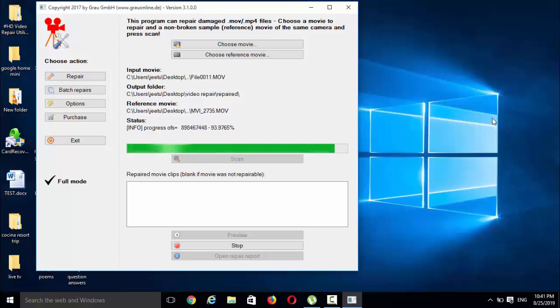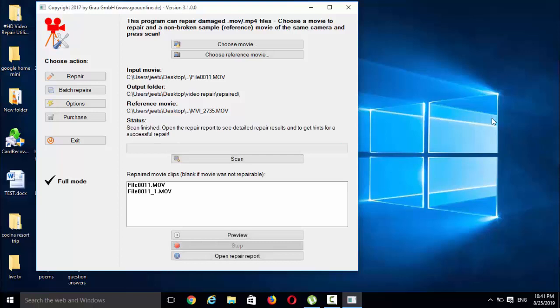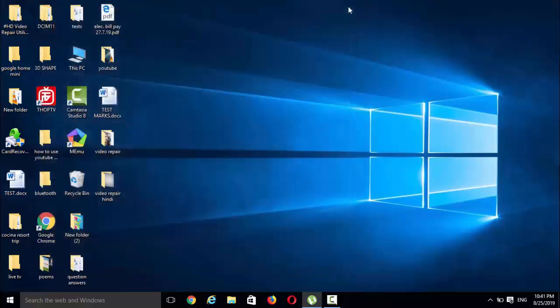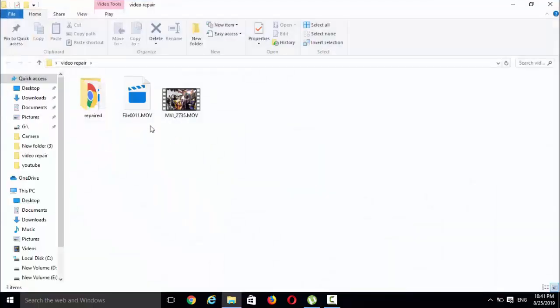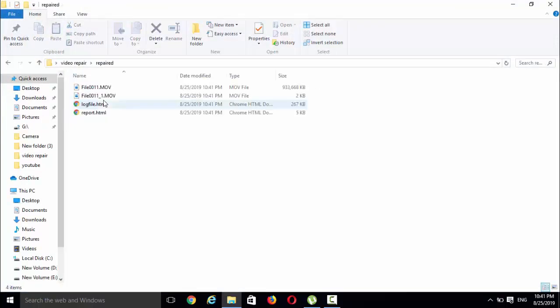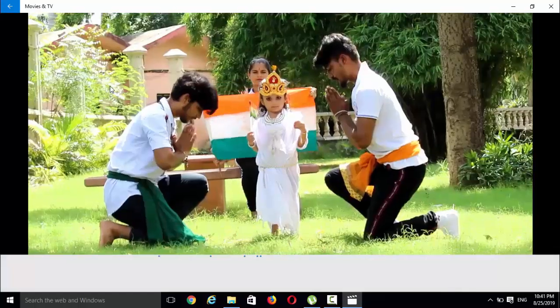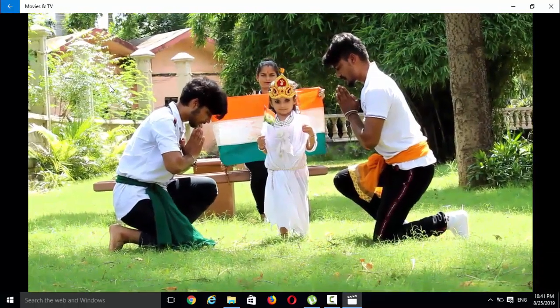So you can see it has been done. Now let's see the video. The file will be saved in the same location from where we selected the corrupted file. You can see there's a folder that has been created. Now our file is in there. Now you can see that it's working perfectly.